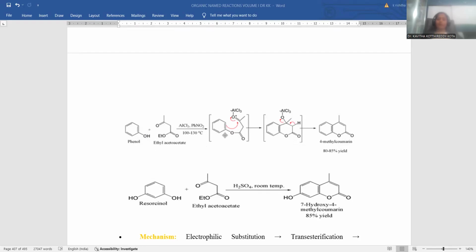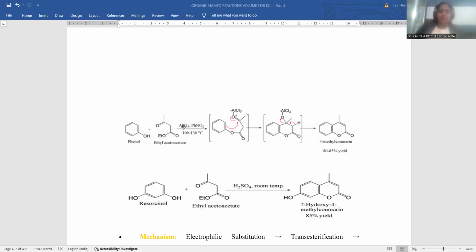so that the ethoxy group will be discarded. You can notice the ester linkage in between. So this oxygen binds with the ketone, so that the ester linkage will be noticed, and this part will be discarded. The remaining CH2 remains as such, and here we have a double bond CH3. The double bond CH3 whichever is present, that oxygen is binding with AlCl3.